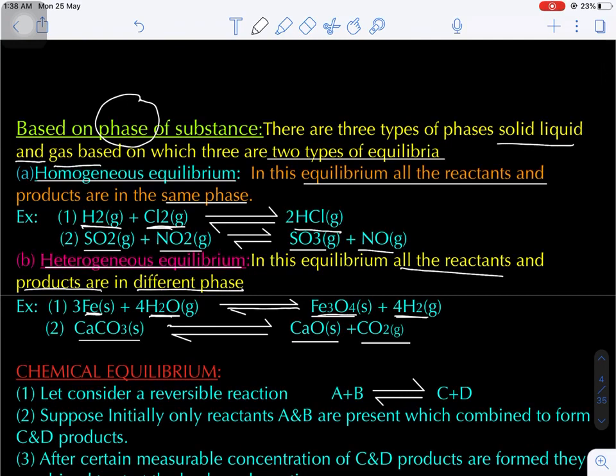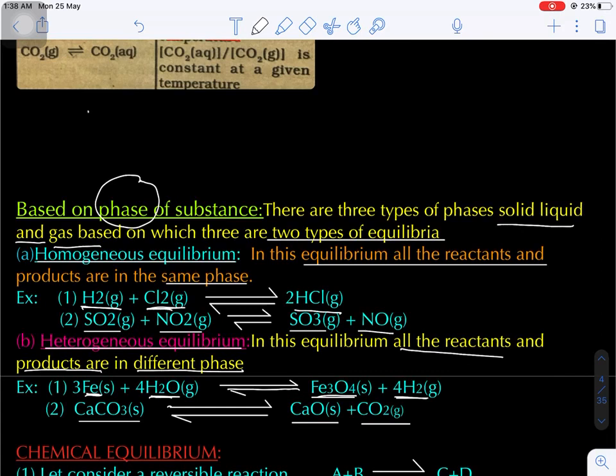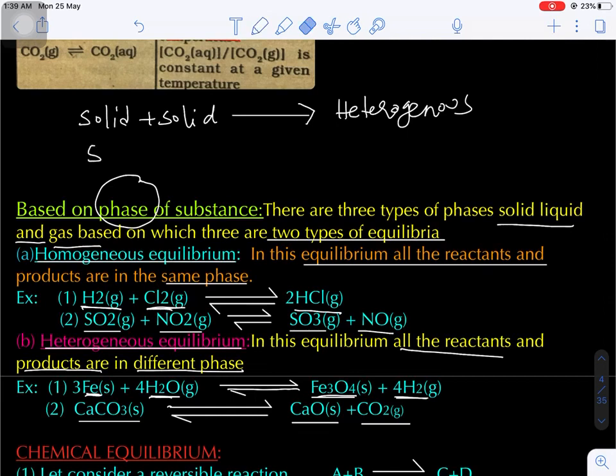Now the important thing: let's suppose we have one solid and another solid. Generally solids do not mix with each other. When two solids are combined, definitely we will say heterogeneous phase. Now two liquids, liquid 1 and liquid 2: depending upon the solubility, they may form homogeneous or heterogeneous.